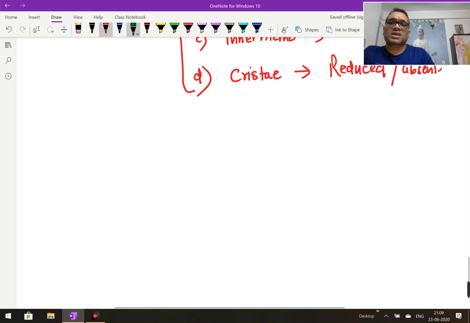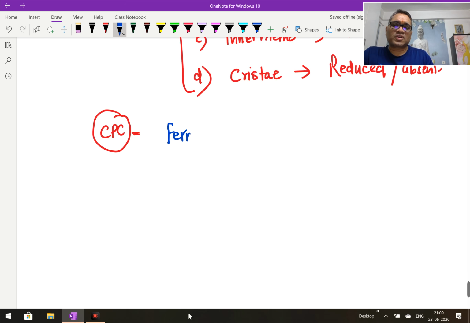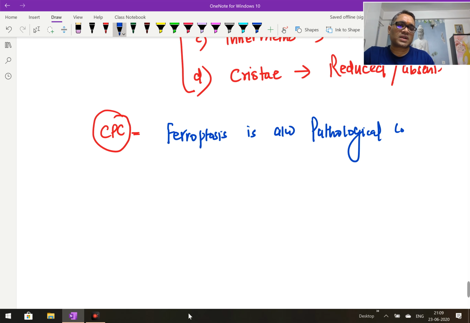Coming to the clinical ground, what is the clinico-pathological correlation of ferroptosis? Ferroptosis is associated with certain pathological conditions, right? So which pathological conditions are associated with this?